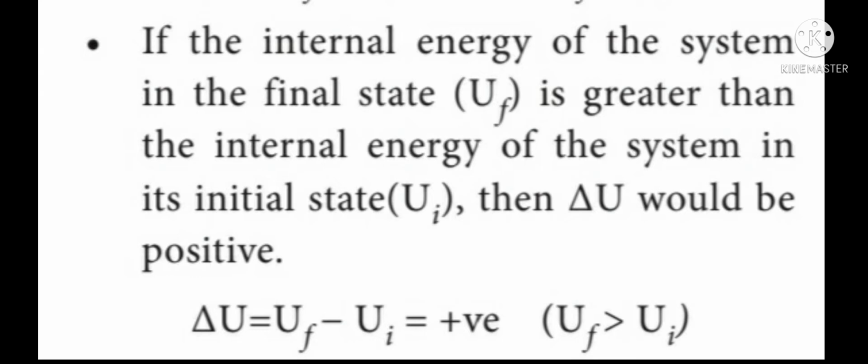Here, the change in internal energy is calculated from the formula delta U is equal to UF minus UI. When UF is greater than UI, then the change in internal energy delta U becomes positive.